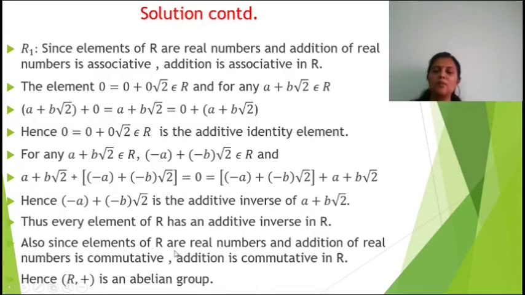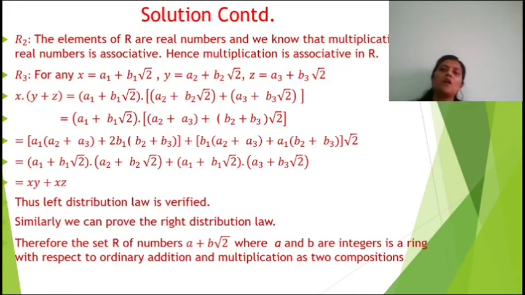Also, since elements of R are real numbers and addition of real numbers is commutative, the addition is commutative in R. Hence (R, +) is an abelian group. Now we have to show the properties R2 and R3. The elements of R are real numbers, and we know that the multiplication of real numbers is associative. Hence multiplication is associative in R.